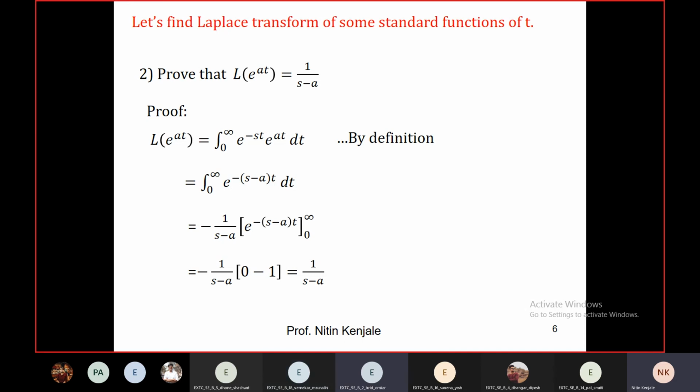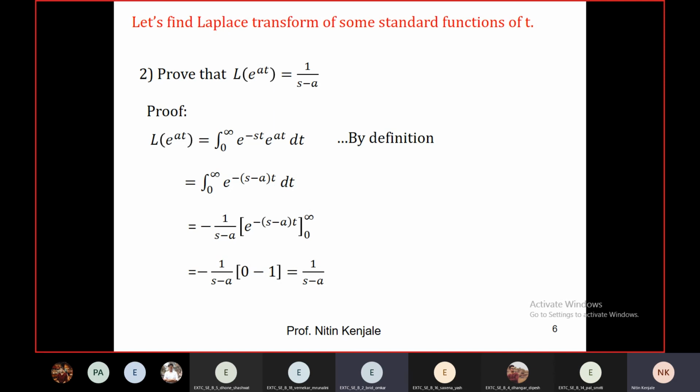Okay, now you understood how to evaluate Laplace of constant term, Laplace of exponential term. In my next session, we will see how to evaluate Laplace of trigonometric functions as well as logarithmic functions as well as differentials and integrals. Okay, so it's time up, guys. I will stop here.